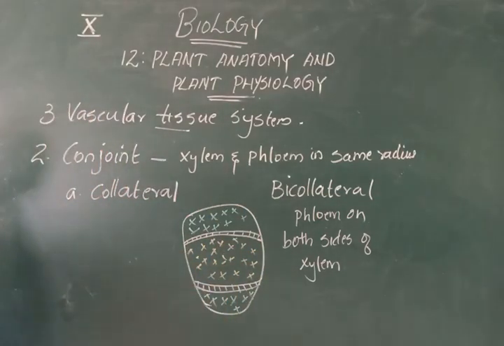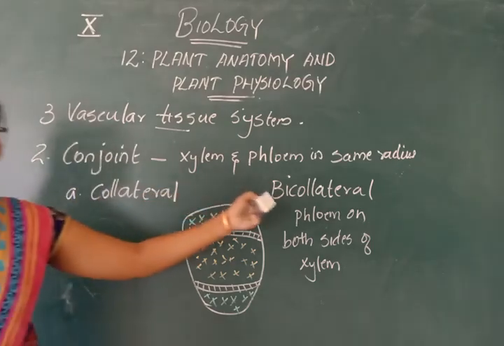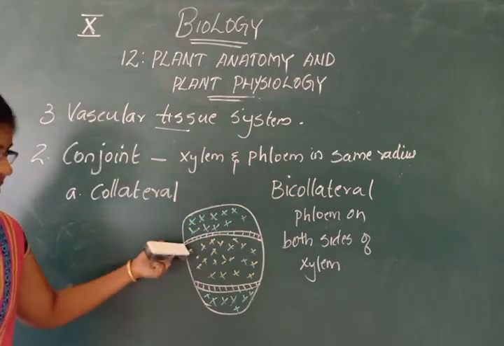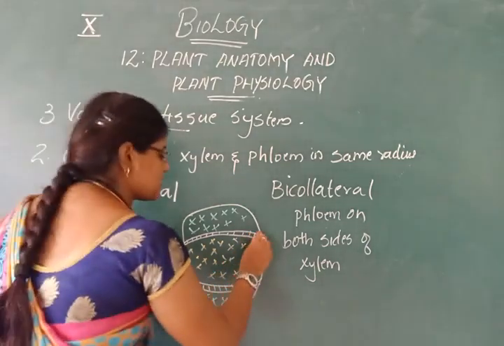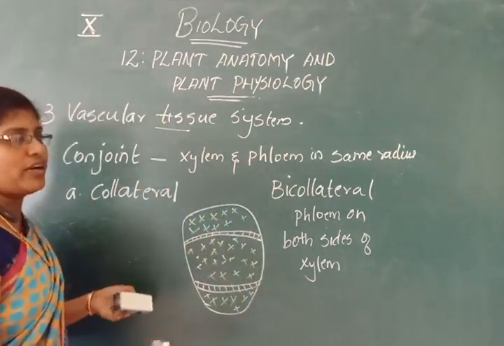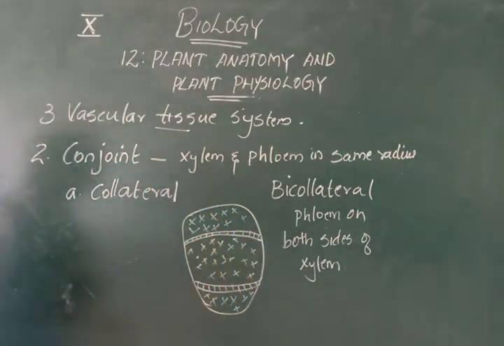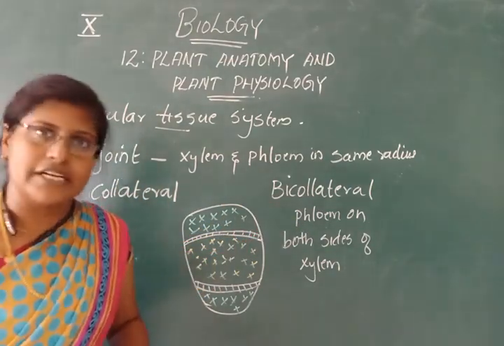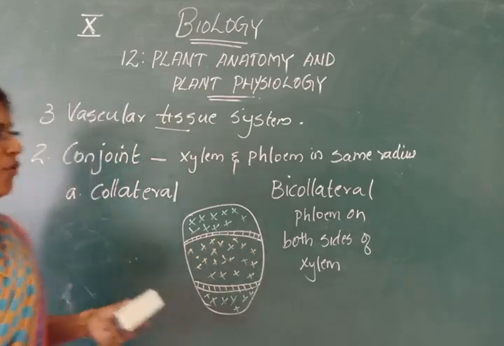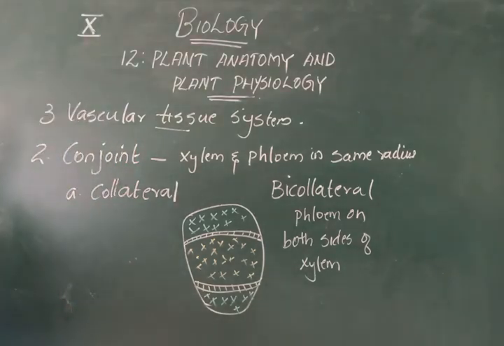That type of vascular bundle is conjoined bicollateral vascular bundle. This is an open vascular bundle. Why is it open? Due to the presence of cambium. So it is conjoined bicollateral open vascular bundle. You understand what is the open vascular bundle and closed? Okay. So these are about conjoined vascular bundle.